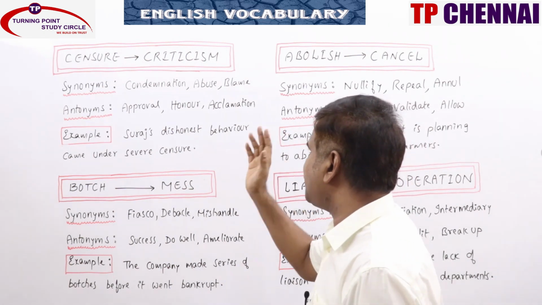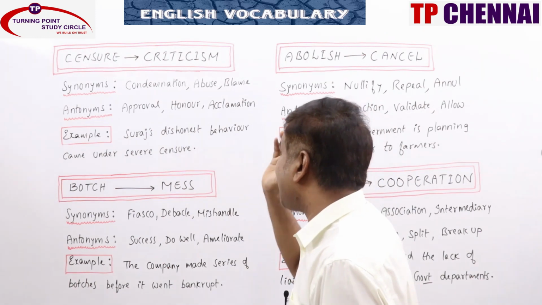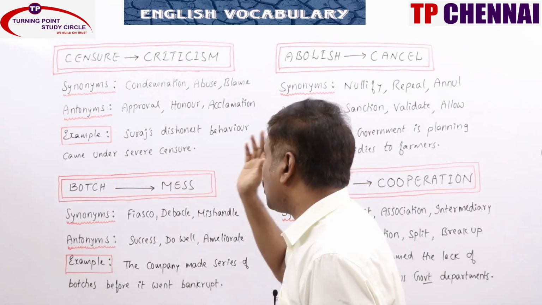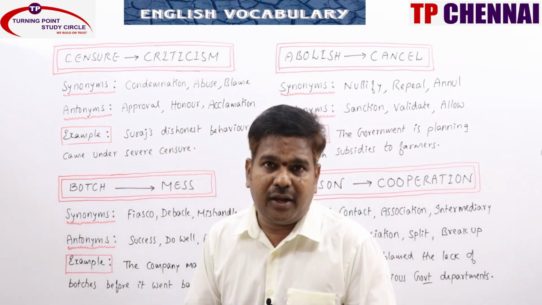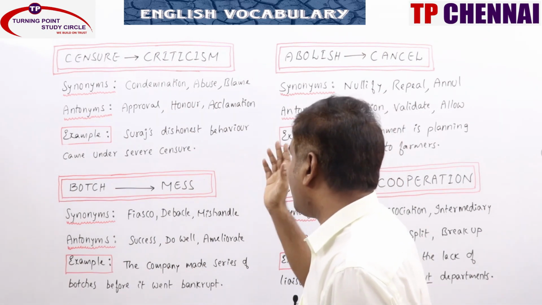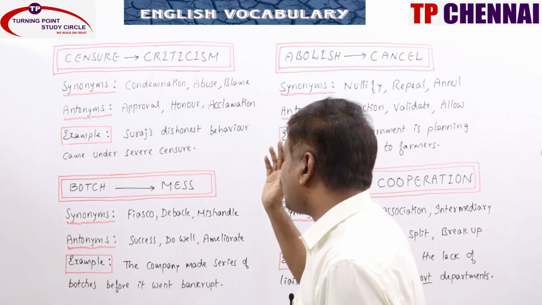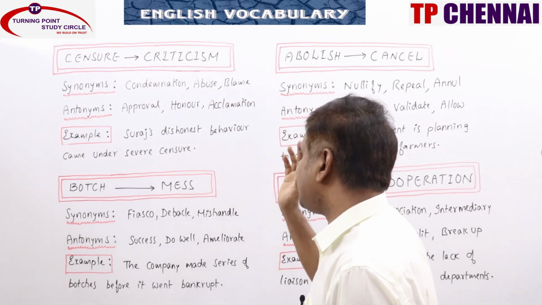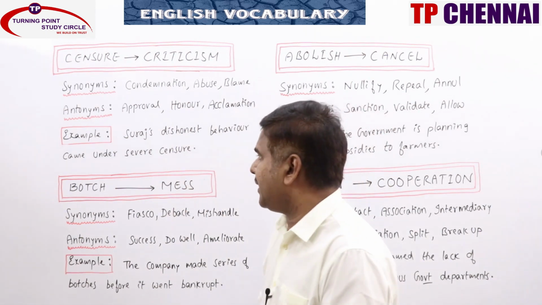Synonyms: condemnation, abuse, blame, admonition, castigation, reprimand, rebuke, reproach, denunciation. All these words can be related to synonyms. Antonyms: approval, honor, acclamation, citation, tribute, commendation, praise, endorsement, blessing. All these words can be related to antonyms.